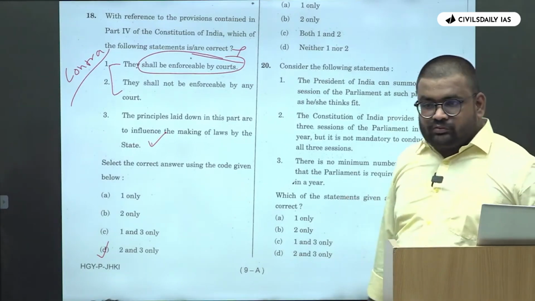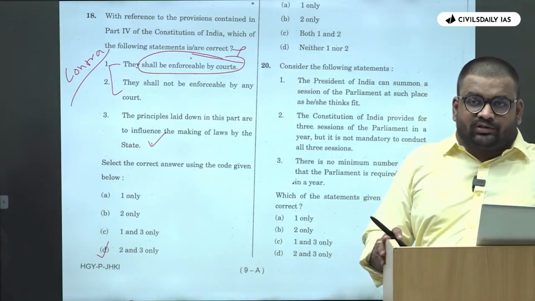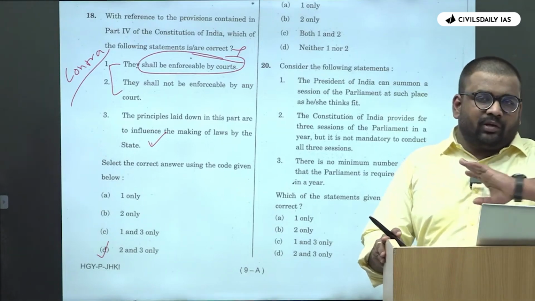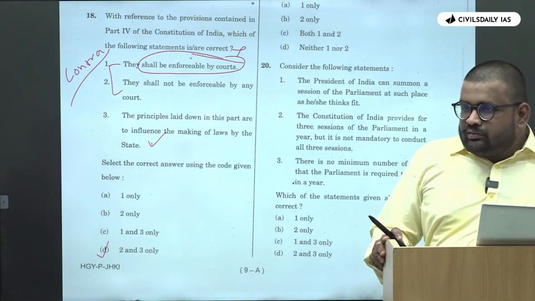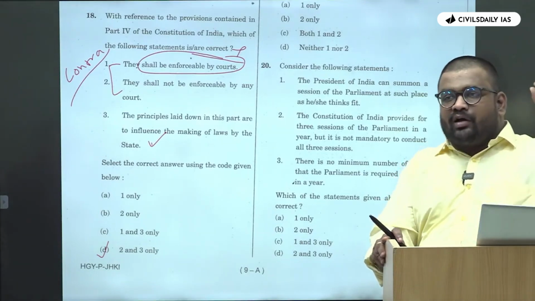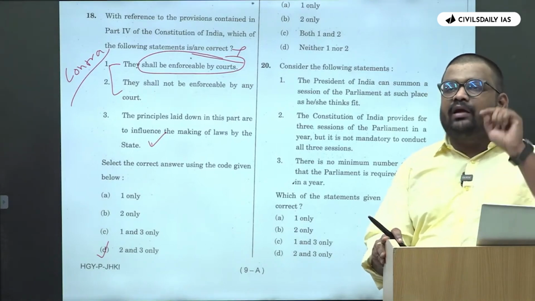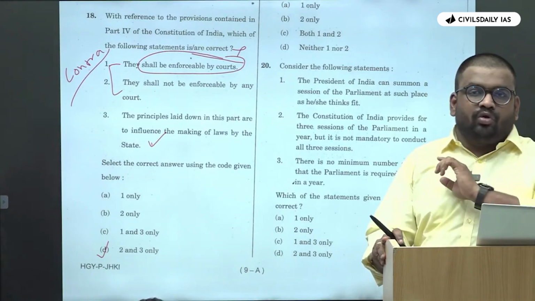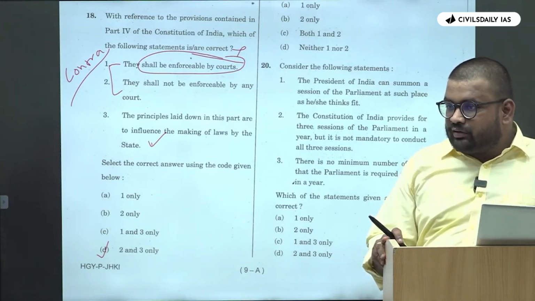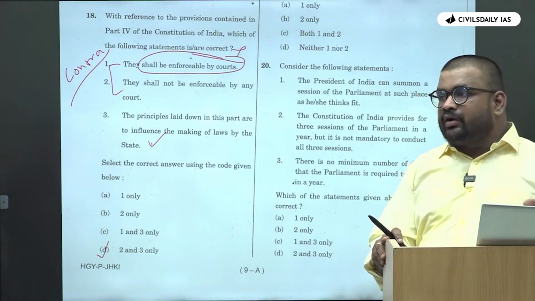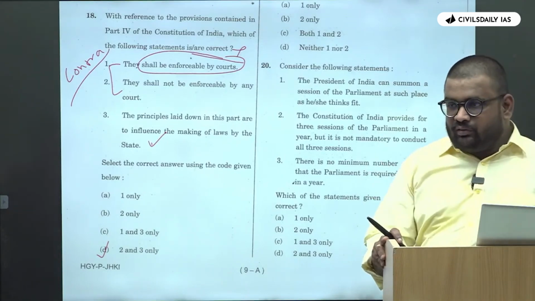No. Wherever you have the knowledge, ठीक है, don't even think about the elimination technique. ठीक है, if you have the knowledge, अगर आपने पढ़ा है, आपको याद आ रहा है, if you know that is the answer, don't even think about the elimination technique. ठीक है, knowledge is the first priority, elimination technique is supplementary.